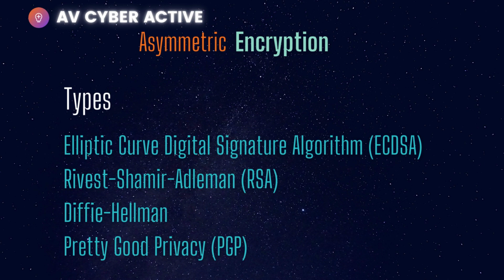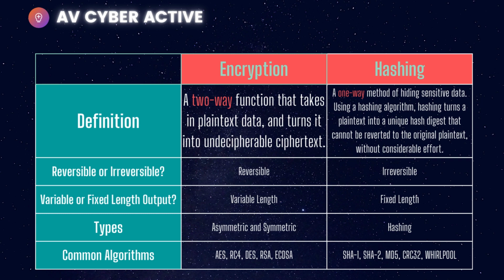Now, here's a quick table to put it all together so that you can understand the difference between encryption and hashing. Of course, we'll start with the definition first. If you recall, by definition, hashing is always a one-way function. Encryption is a two-way function. Encryption and decryption is what happens.